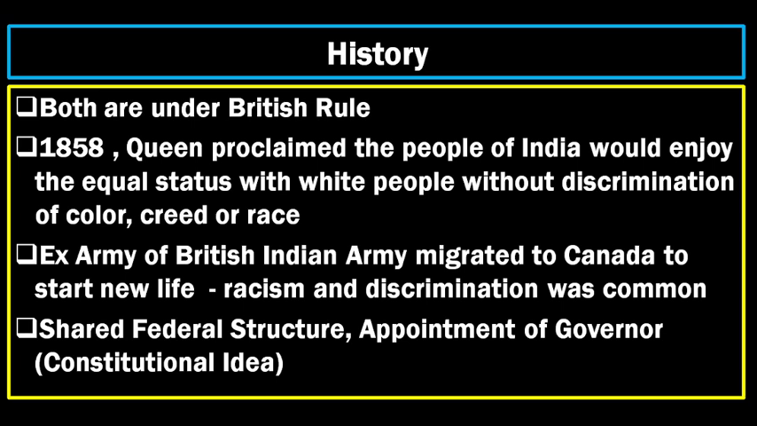So those people from the British Indian Army left India and settled in Canada to start a new life. But as they were brown-colored people and the others were white, racism and discrimination were pretty common. In later years, the British government left India, and at the same time Canada was also given independence by the British. So both are now independent countries.